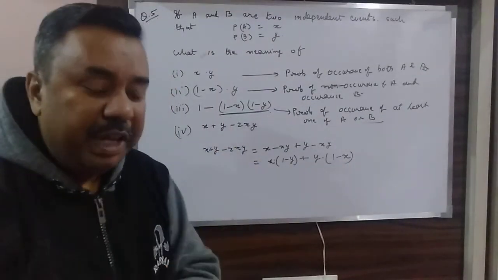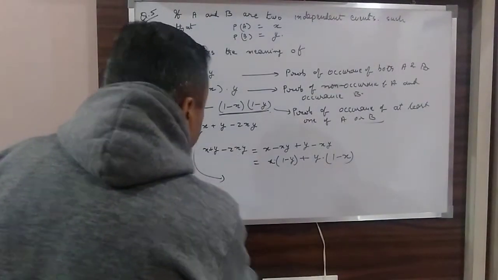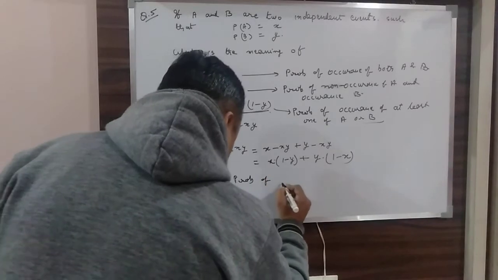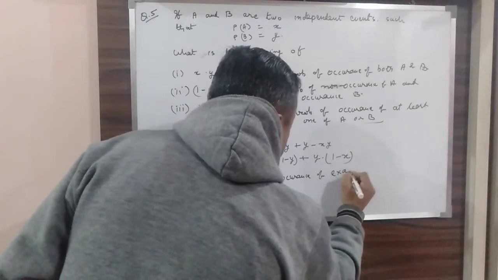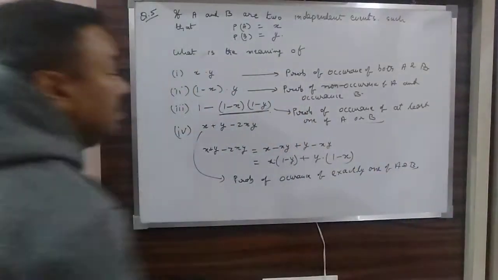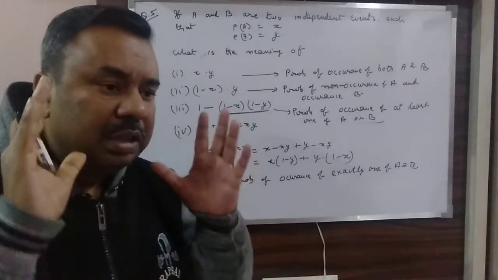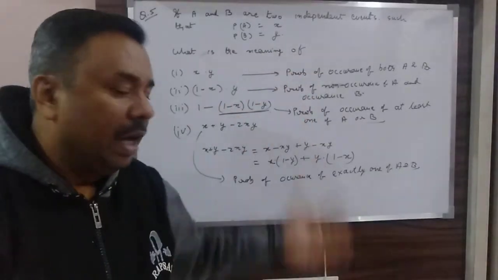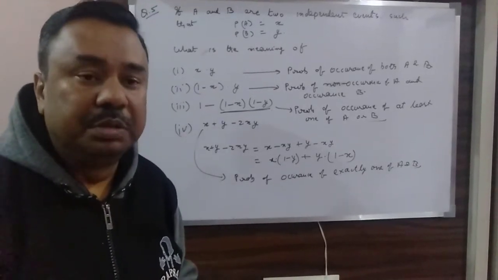So what does it mean? If A is coming, B is not coming. If B is coming, A is not coming. That means the meaning of this is the probability of occurrence of exactly one of A and B. Means any one of them is only occurring. This is the understanding of the question, or analysis of the question, how you can analyze a question. Now I am going for the next question.